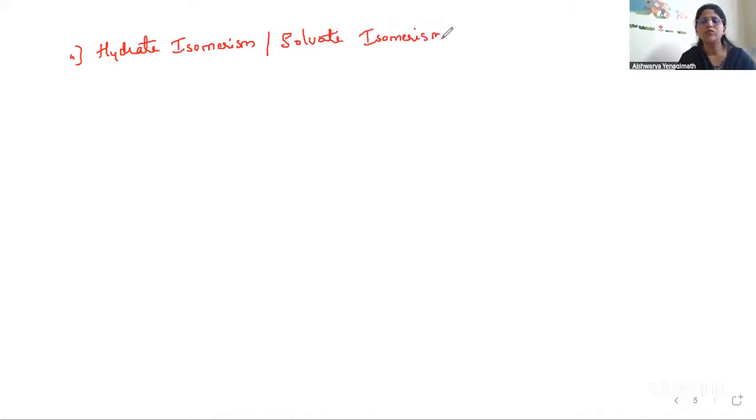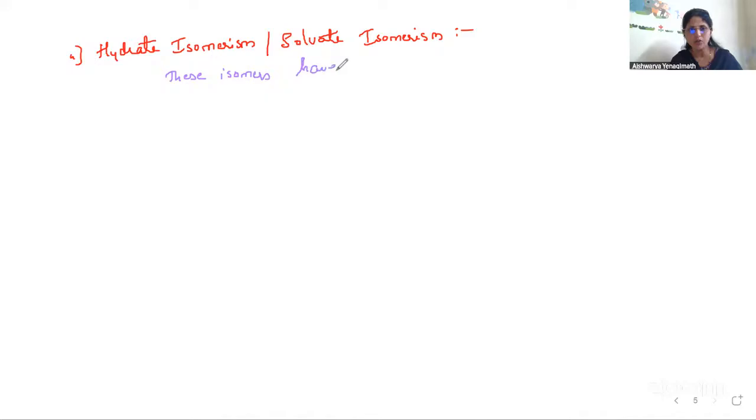Okay. So what is this hydrate isomerism now? Hydrate is the term related with water. So how do you write the definition? Let us see. Hydrate isomers, I can write it like this,